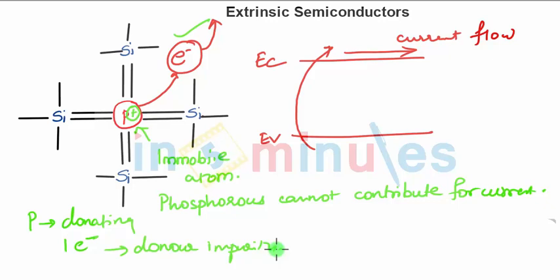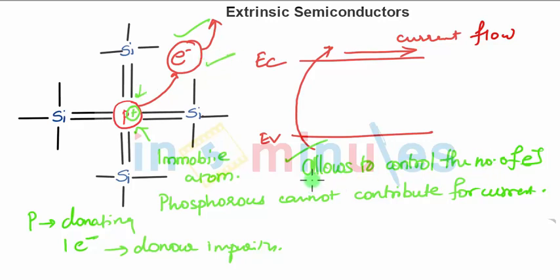This process is called doping, and it allows us to control the concentration of free electrons. That is, we can control the amount of current flowing by limiting the number of electrons. If we want low currents, then we can use lower doping, that is a lower number of phosphorus atoms, which will give a lower number of electrons. So the current can be controlled by using the process of adding impurity to the semiconductor.